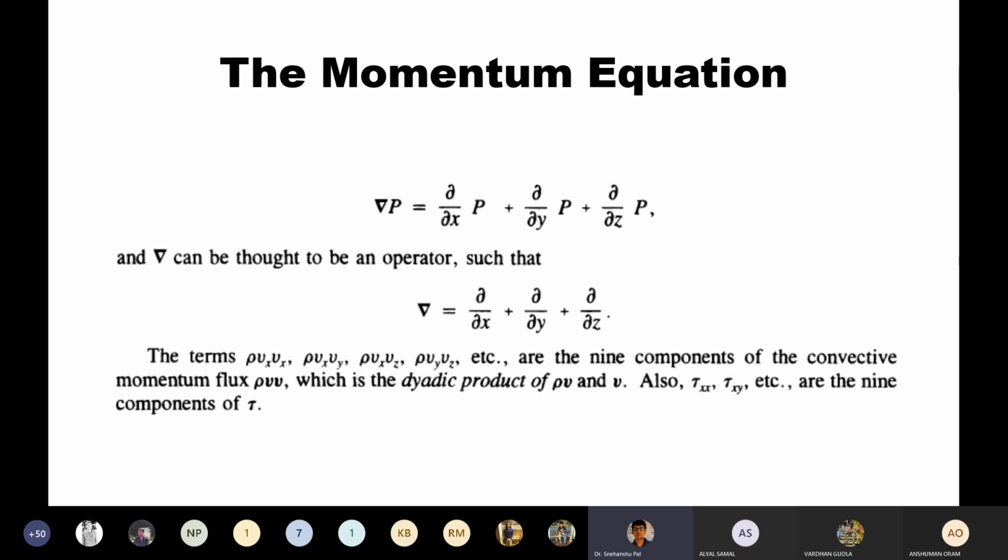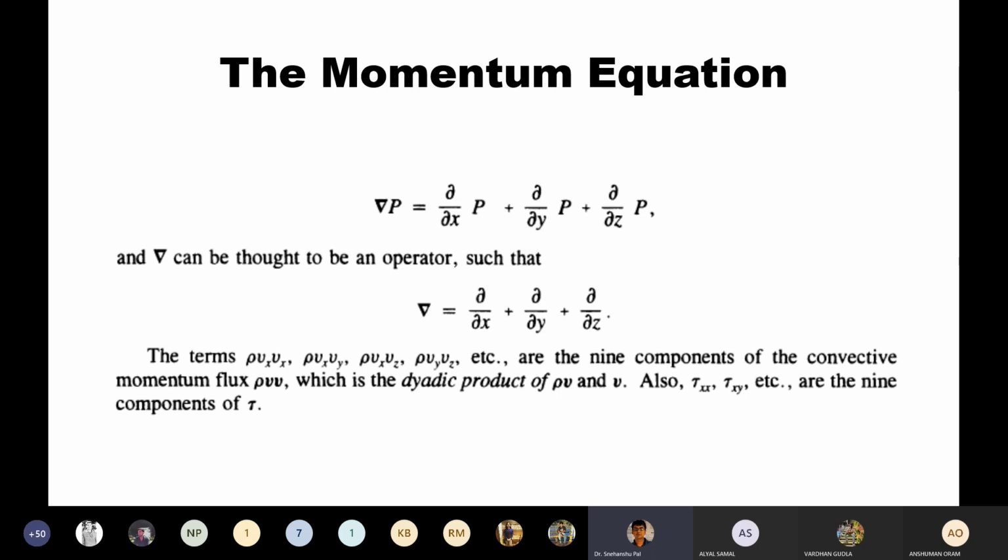Now the terms, if you see in the slide, the terms rho vx, rho vx, vy, vx, vz and vy, vj, all those terms are the 9 components of the convecting momentum flux, that is rho vv, which is the dyadic product of rho v and v.